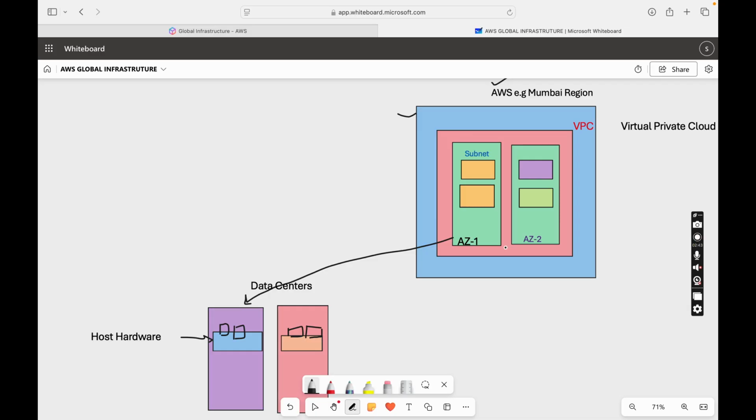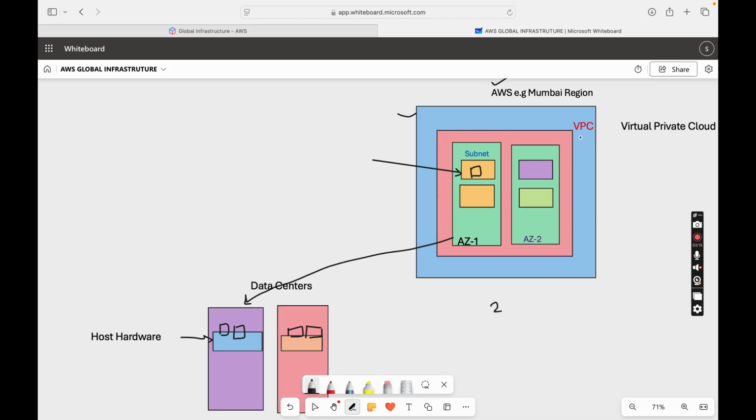And inside one AZ you can have one or more data centers, right? Presently we have 3 availability zones per region, and a couple of regions like North Virginia have 6 availability zones, right? And inside these availability zones, where there are data centers, you create your subnets. Inside the subnets you run your virtual machines, which we call EC2 instances.